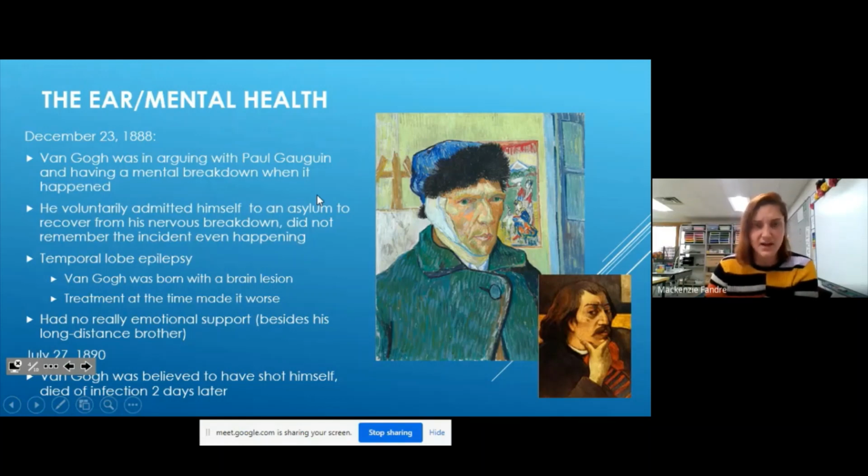And a reason why they think Van Gogh might have done that is because he actually had a problem with his brain. They kind of did some research on all of his symptoms and things he talked about, and the doctors today think he would have been diagnosed with temporal lobe epilepsy, which is essentially meaning in his brain he was born with a clump that was not quite right, and it affected the way he thought and the way he saw and the way he interacted with people.